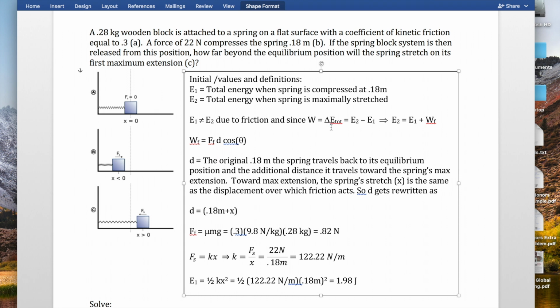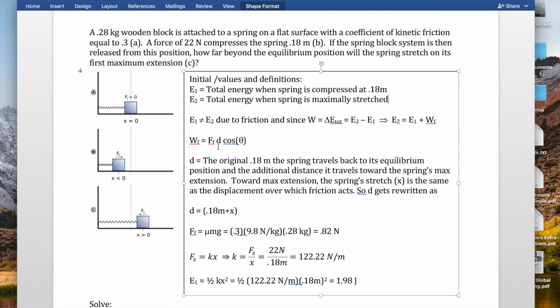Work is always equal to change in energy, which is final energy minus initial. I'm just going to rearrange this to say that the final energy that the spring has when it's maximally stretched is equal to the initial energy the spring block system possessed, added to the work done by friction. Work done by friction, work is always Fd cos theta. So the work done by friction would be the force of friction multiplied by the displacement over which it acts times the cosine of theta.